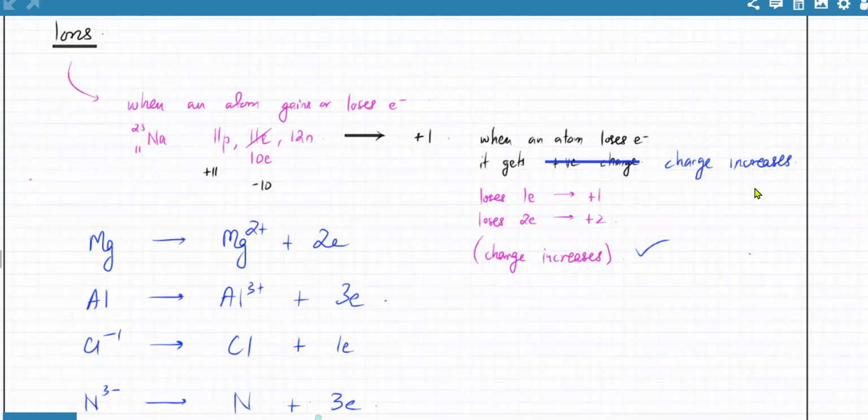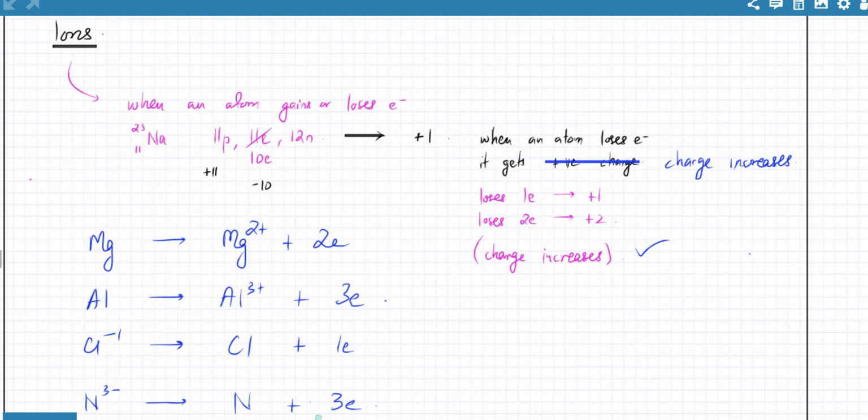So I told you that the charge increases. That's a better term because it depends on the starting point. When an atom loses electrons, it's going to get a positive charge. But a better way to think about it is that the charge is increasing. 0 to plus 2, 0 to plus 3, minus 1 to 0. So that means increasing charge. Minus 3 to 0, that's an increasing charge. So whenever you see increasing charge, that means the atom or the particle is losing electrons.